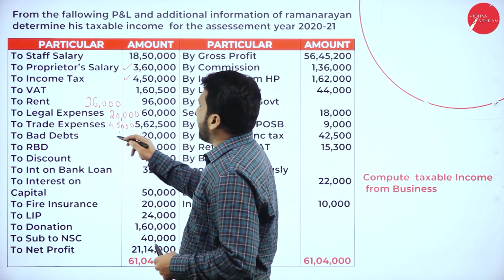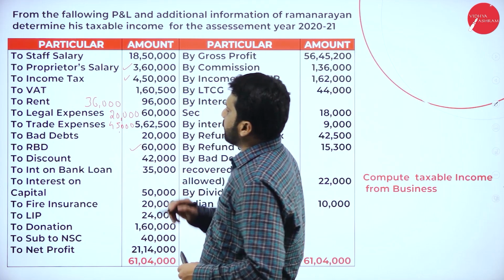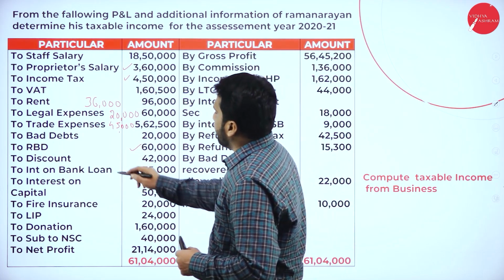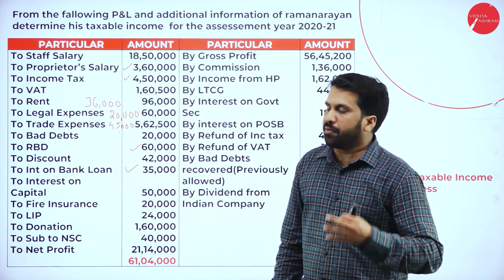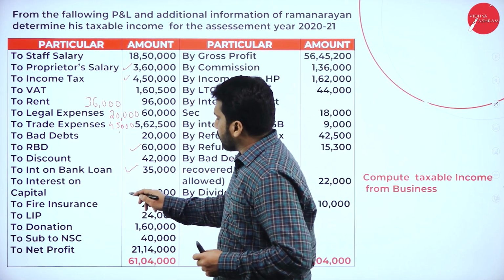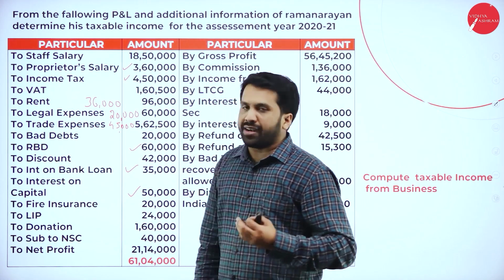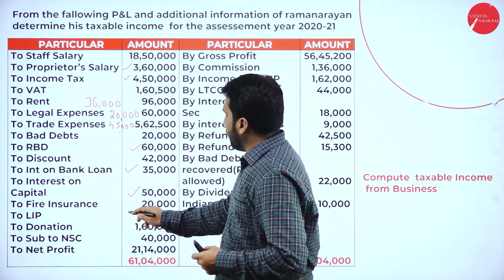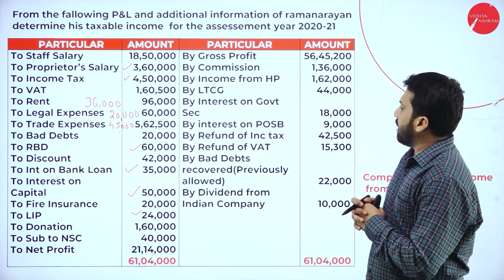Then bad debts are part of the business. RBD you have to take. Discount is part of the business. Interest on bank loan, the loan is taken for personal purpose. Then interest on capital. Fire insurance is a part of the business. LIP, life insurance premium, we are supposed to take.